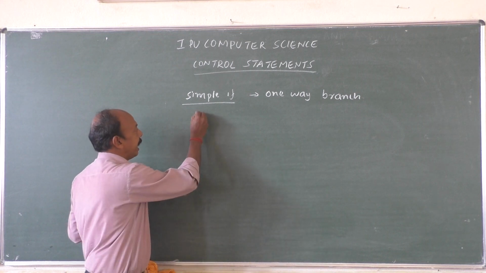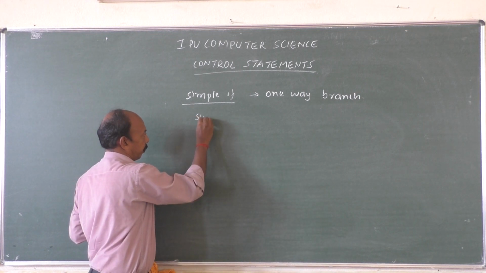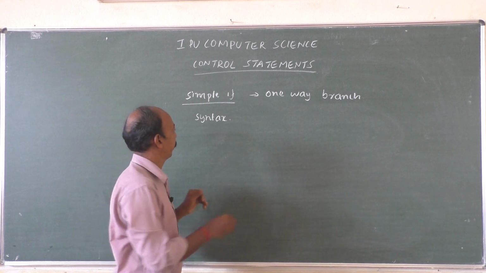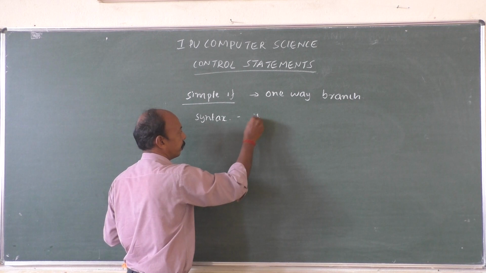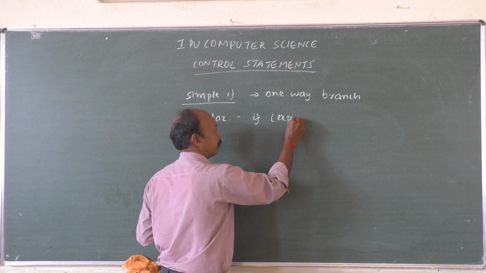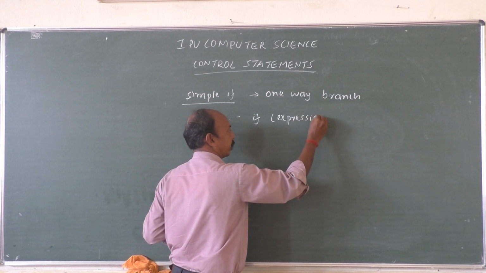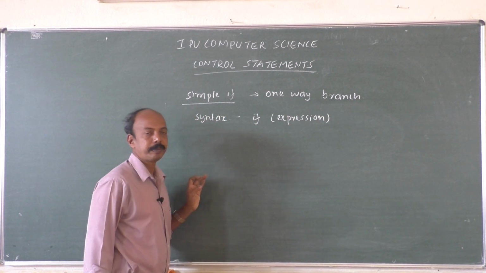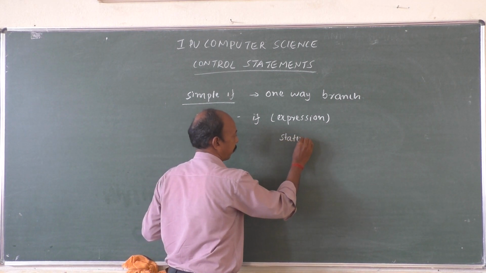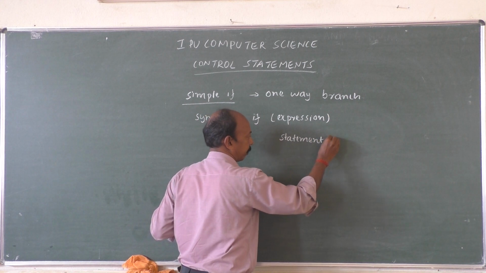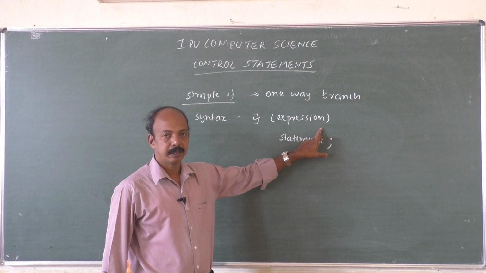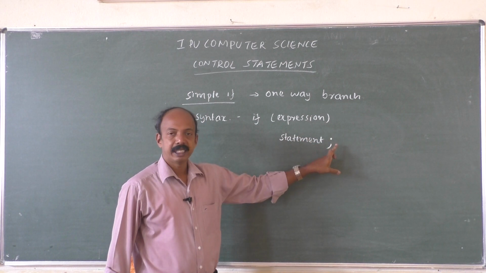Here the syntax will be, if a question is asked, give the syntax of if or simple if. Syntax: if (expression), sometimes the expression can be written as condition also, statement semicolon.